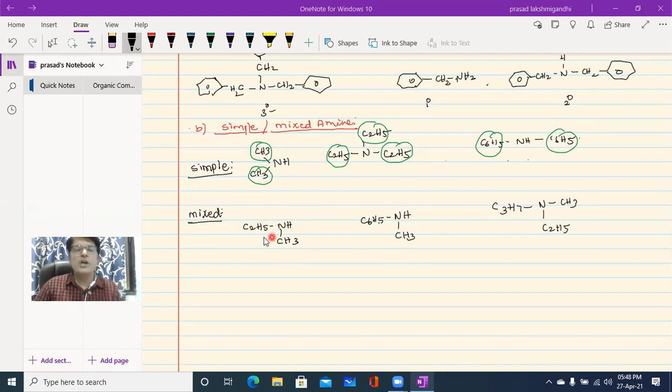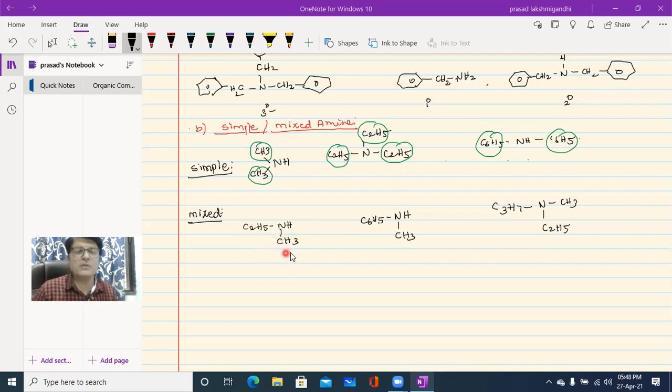Then the type of amines is known as what? Mixed amines. Could you say the names, beta? Could you please pause the video and guess the names of these compounds? Otherwise, please try to write down the names. According to IUPAC names, whenever different types of groups are arranged, first we need to follow alphabetical order.